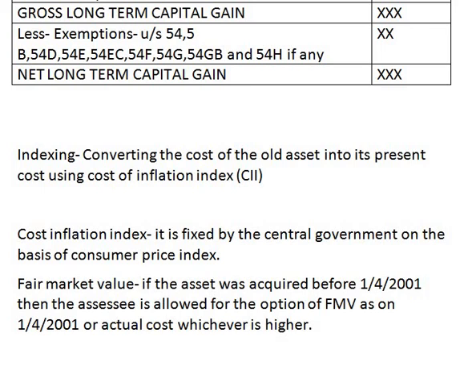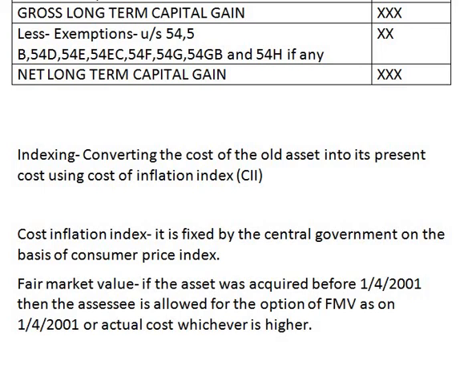Next part is cost inflation index. Cost inflation index is index which is fixed by central government on the basis of consumer price index. And next is fair market value.